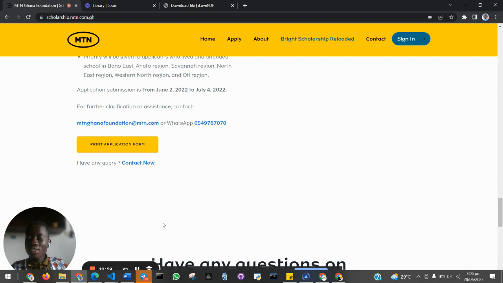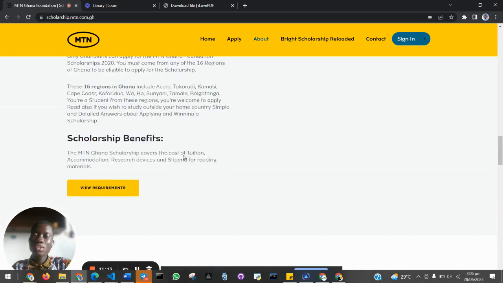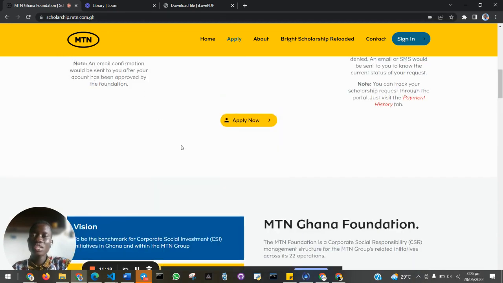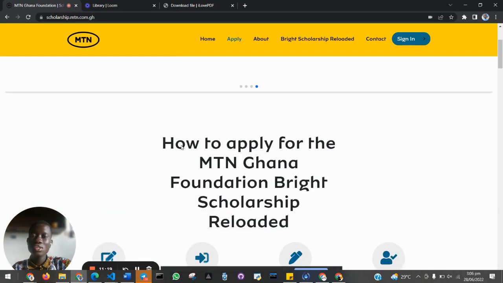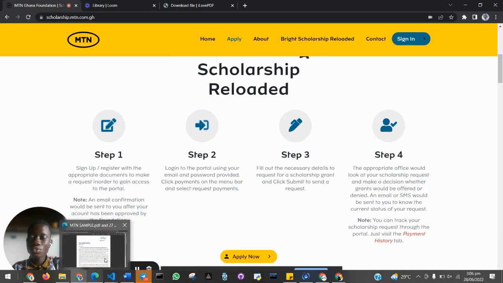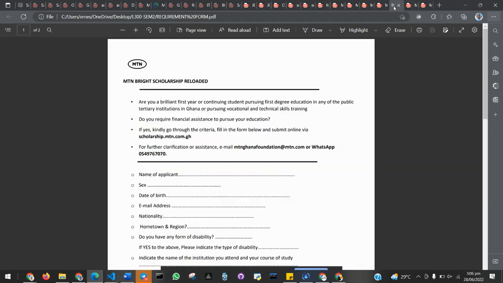Okay, before I forget, there's one last thing, and actually the most important one, of course. A lot of people have also filled the form, but they are also waiting for their verification email, because when you go to the website scholarship.mtn.com.gh, they are going to tell you that one, you fill your form as I showed you here. This is the form you are going to fill, okay?